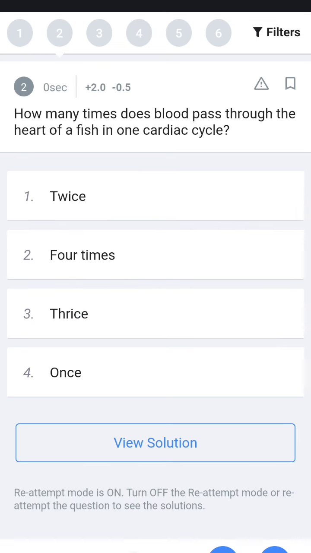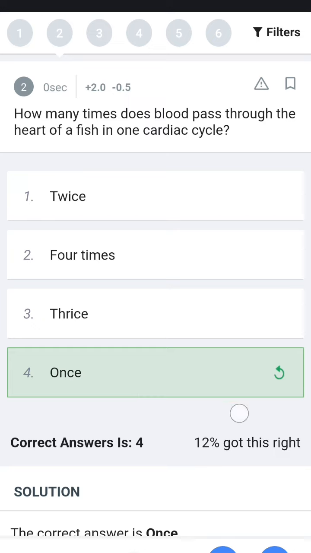Next, how many times a blood cycle passes through the heart of a fish in one cardiac cycle? So in fish, how many times does it pass through the heart? It is only once.